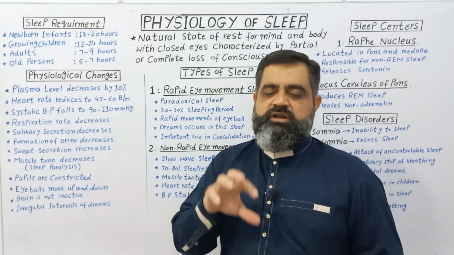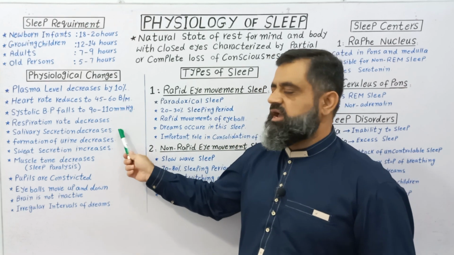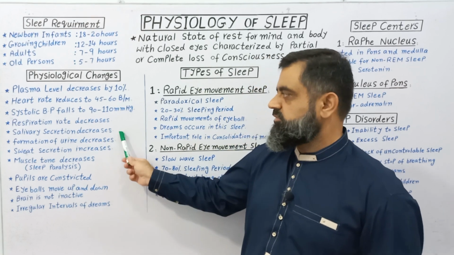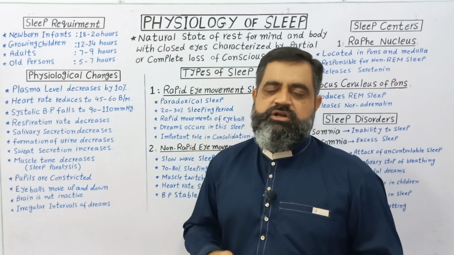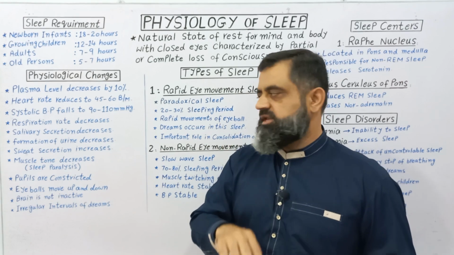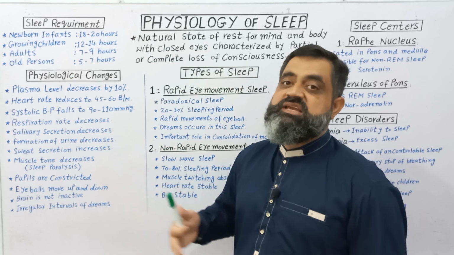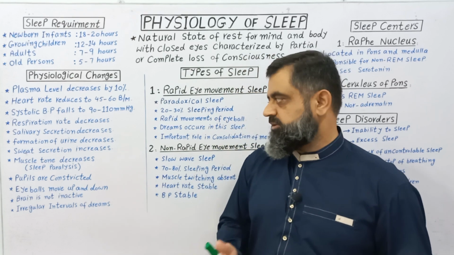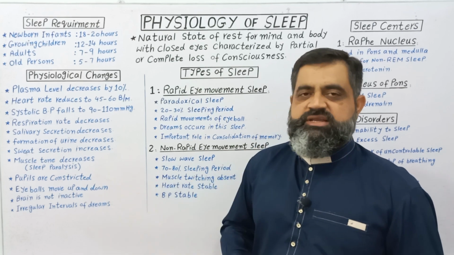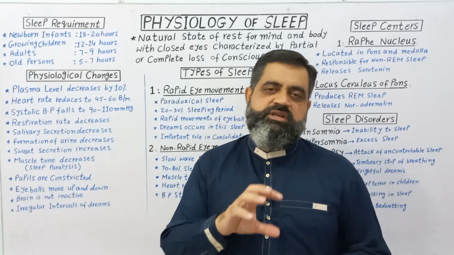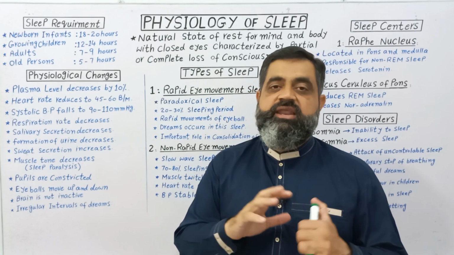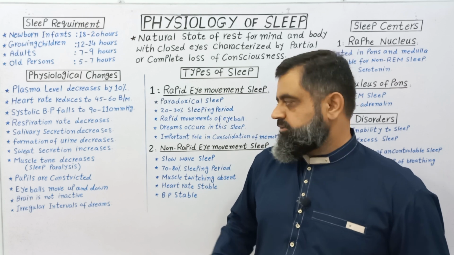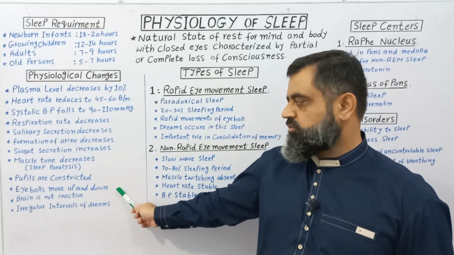Respiration or breathing rate also decreases. Salivary gland secretion, like saliva, also decreases. Formation of urine also decreases during sleep. Sweat secretion increases. Usually sweat is more produced during sleep. Muscle tone decreases because the muscles go into sleep paralysis, like inactivity of the muscles. Pupils of the eyes are constricted. Eyeballs move up and down.